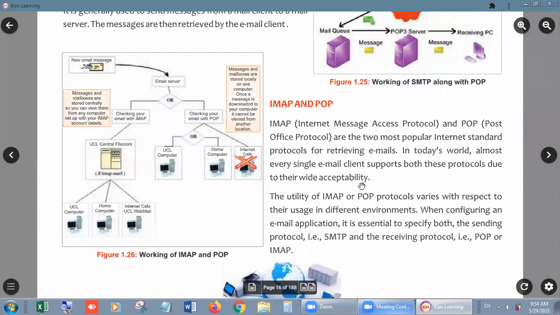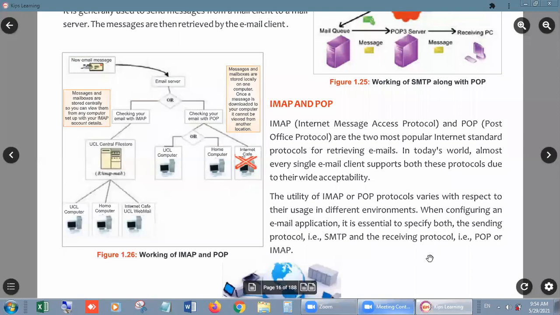Why do we accept it? Look, the utility of the IMAP or POP protocol varies with respect to their uses in different environments. Listen now, what is the difference between them? Number one, when configuring an email application, it is essential to specify both.